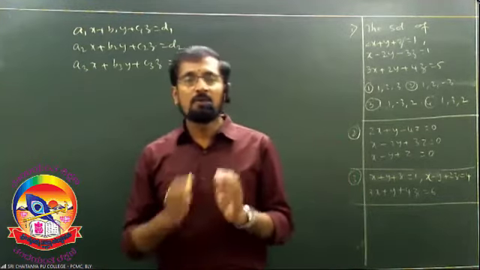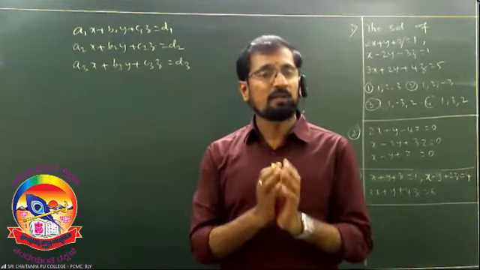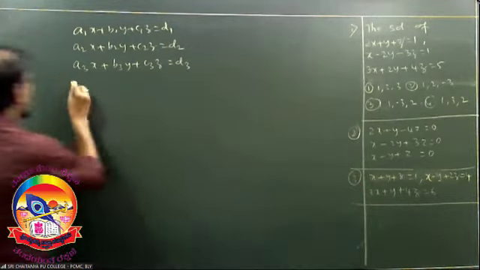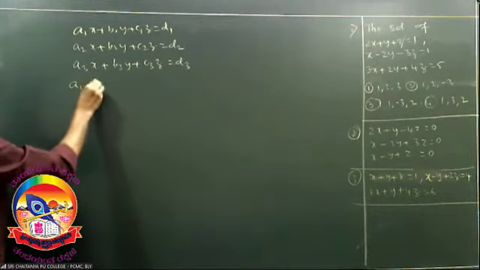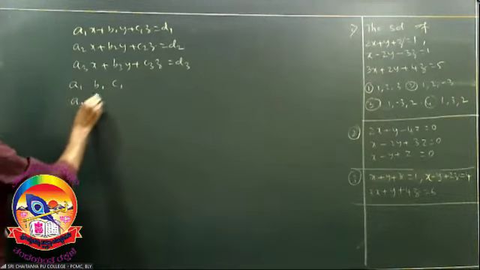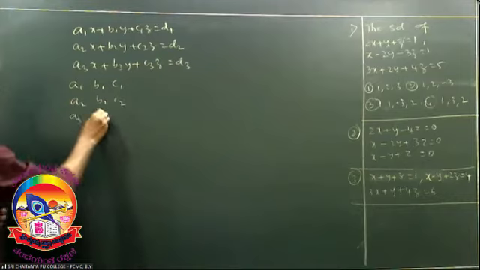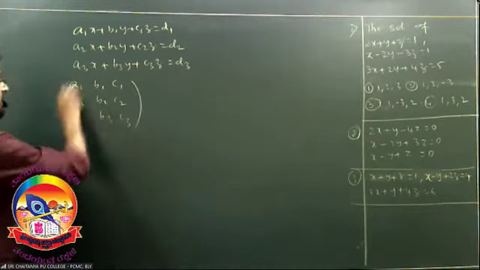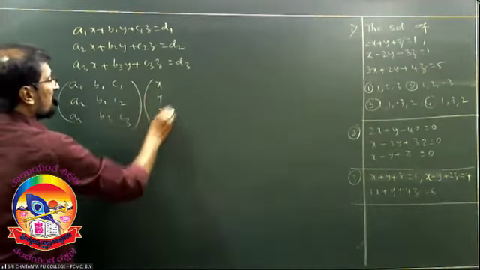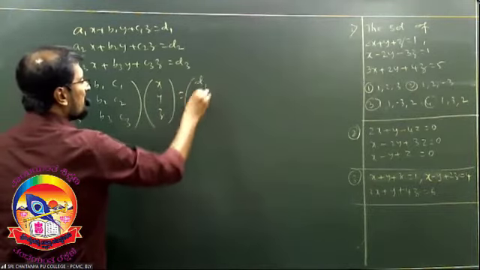Now, if you write this in the matrix form, you are going to get the matrix A1 B1 C1, A2 B2 C2, A3 B3 C3, times X, Y, Z, equal to D1, D2, D3.